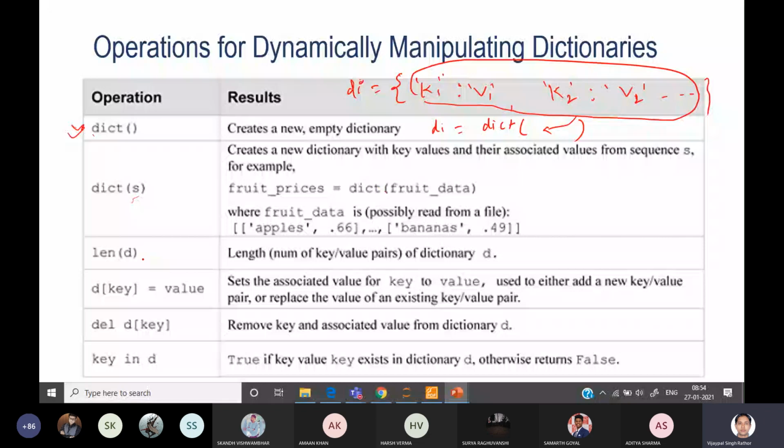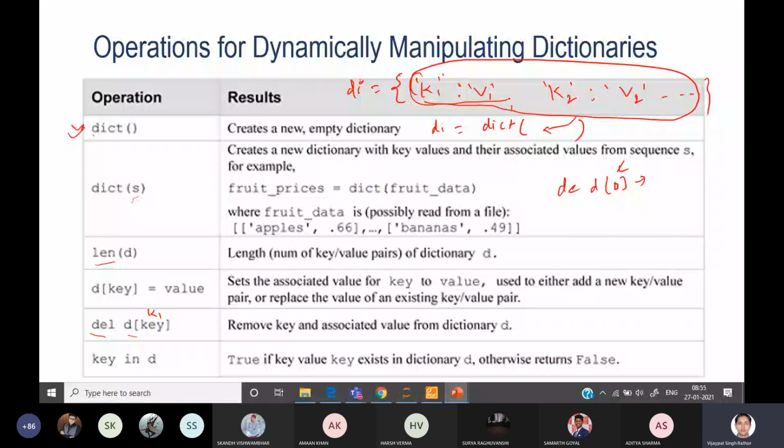If you want to delete a specific element from the dictionary, then you can use del. In the case of a list, you use del D and specify the index, then it will remove that element from the list. But here you can use del D and specify the key, so it will remove the respective item along with the key. So if I specify here key one, that means the whole key value pair will be removed from this dictionary.